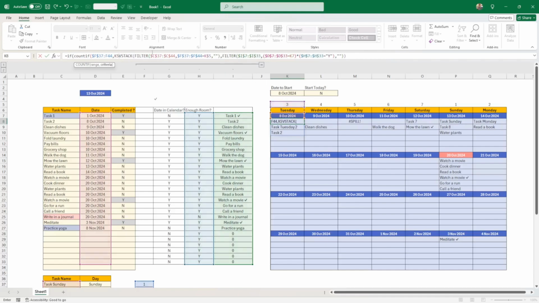If this COUNTIF is greater than 0, I want to do the VSTACK, but if not, I just want to bring the filter here.